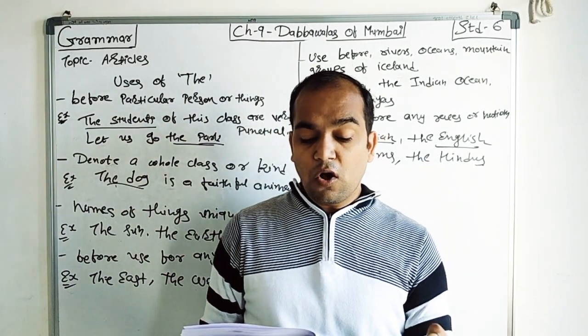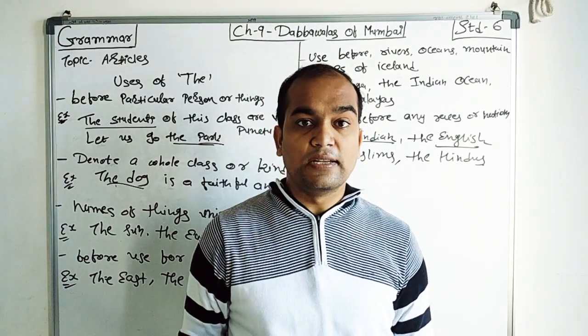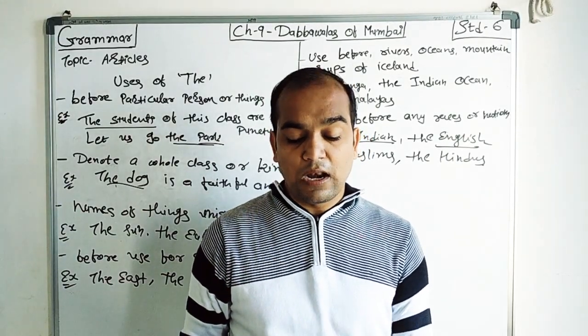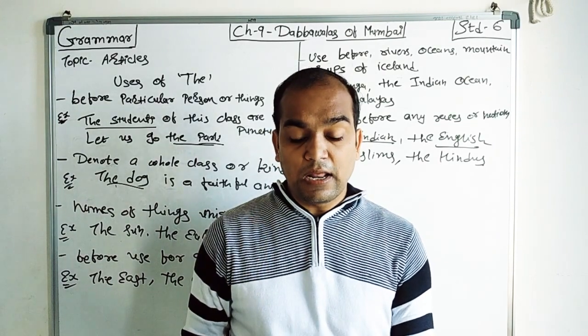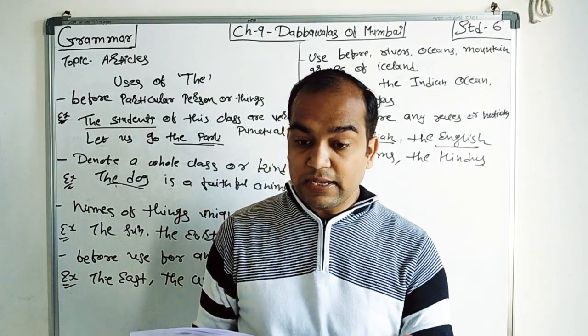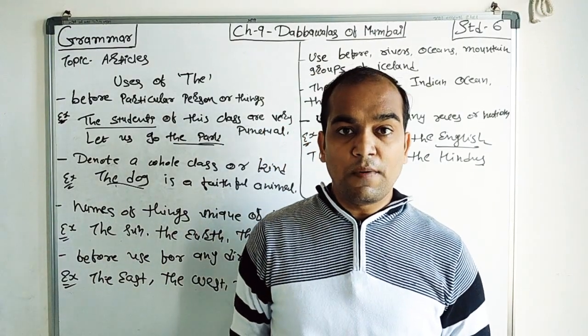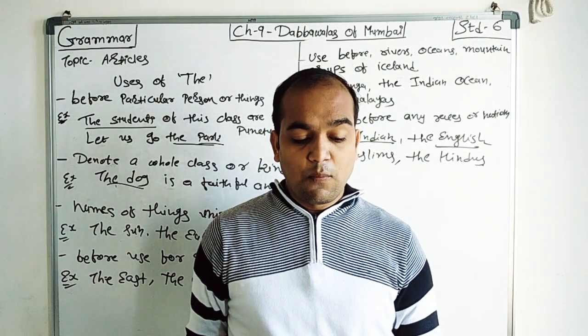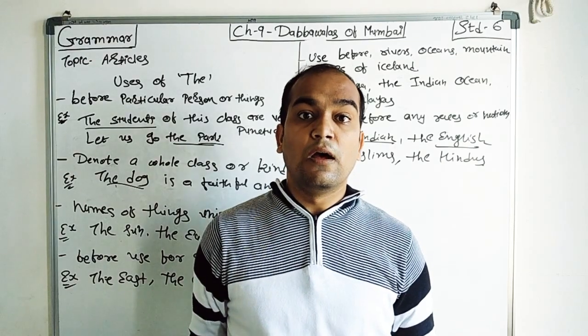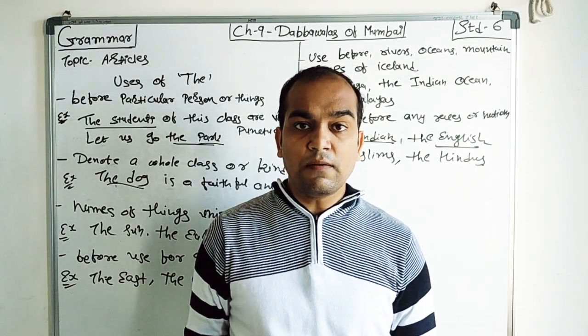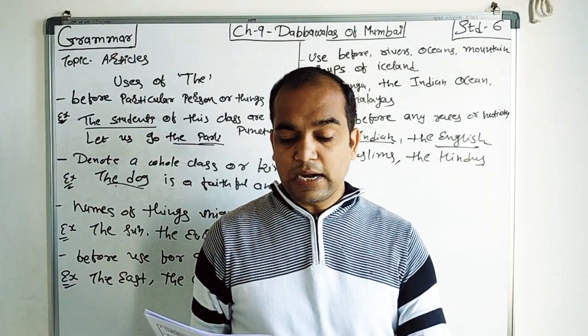Then, the water of this well is fresh. See that? It is what? Material noun. Water is a material noun. And the gold, same way, it is a material noun. Then it is used before musical instruments. For example, the harmonium, the violin, the flute. These are the names of instruments.